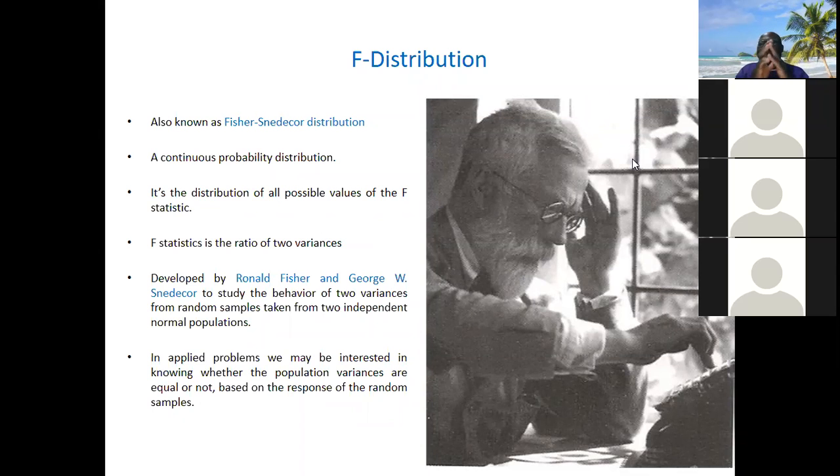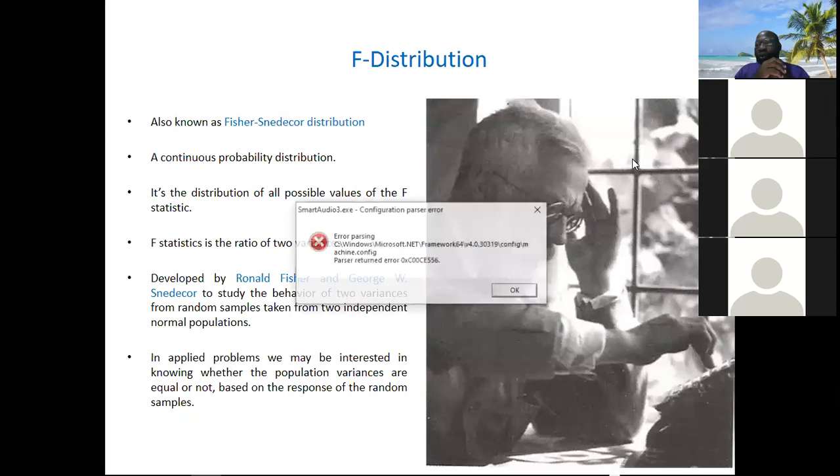Under each category, we have an unlimited number of types of distribution. You can only talk about the commonest ones we encounter in solving everyday problems.